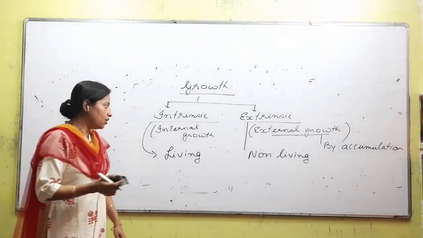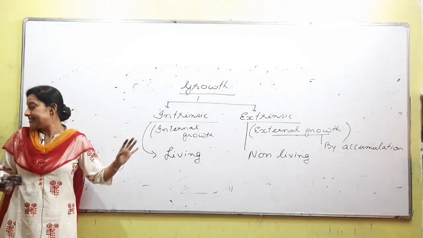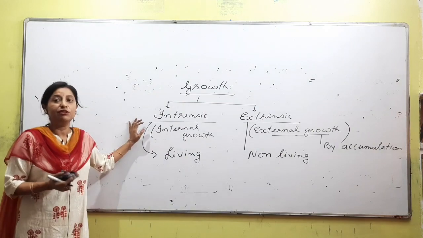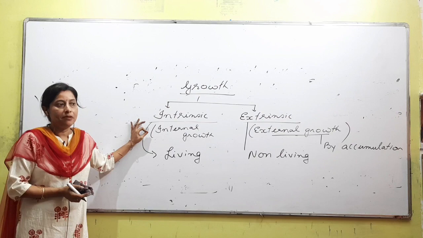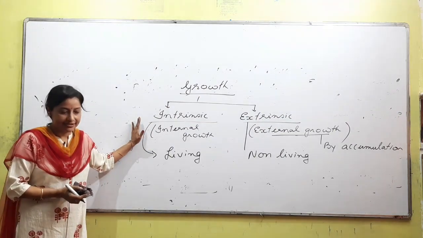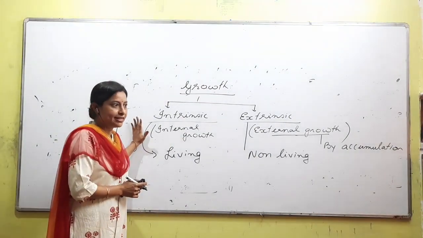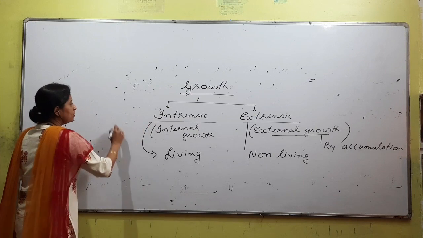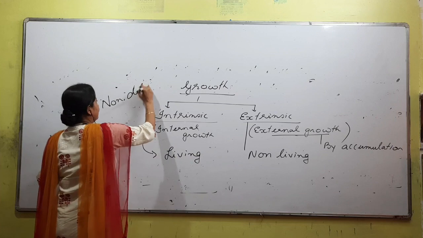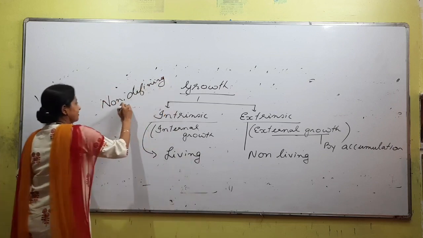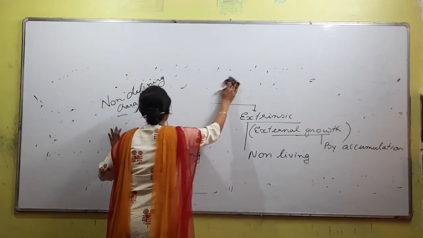Okay, so we'll come back to this. One question, the answer to this question you have not understood: why is growth not called a defining character of living? Right? Why is it not considered a defining character? Because non-living objects also show growth. Is the point clear? Right? Because of this it is a not defining character.